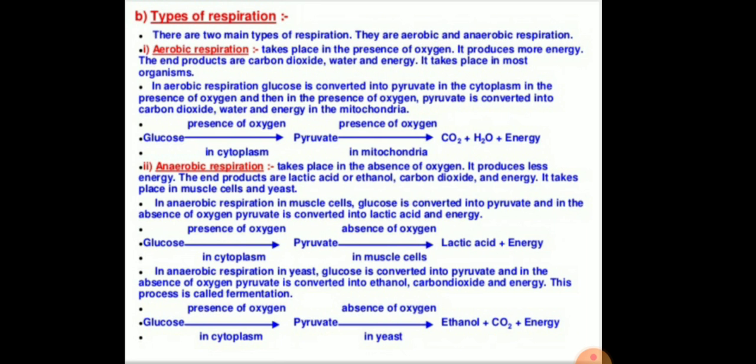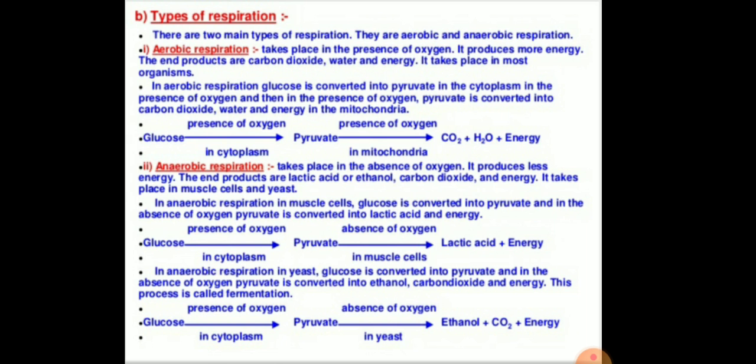But in anaerobic respiration, the process takes place in the absence of oxygen and it produces less energy, so the end products are lactic acid or ethanol, carbon dioxide and a small amount of energy. It takes place in the muscle cells and the yeast.